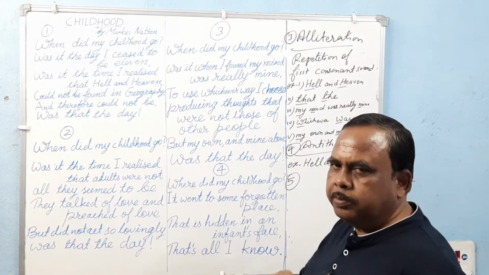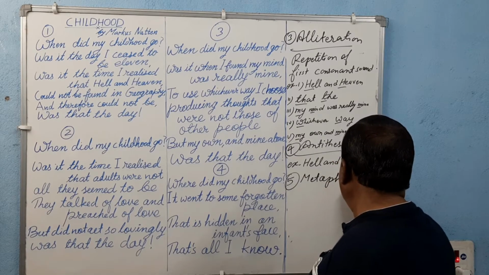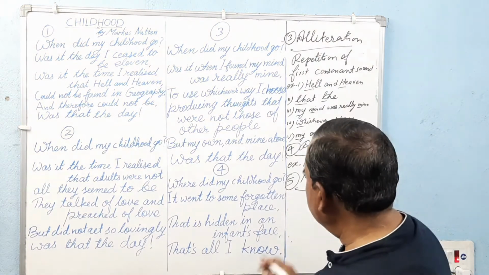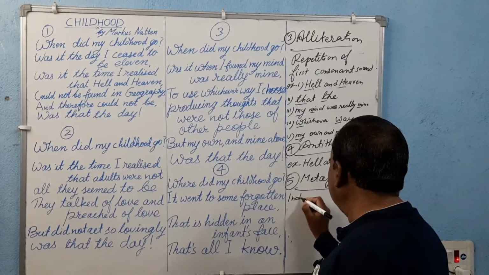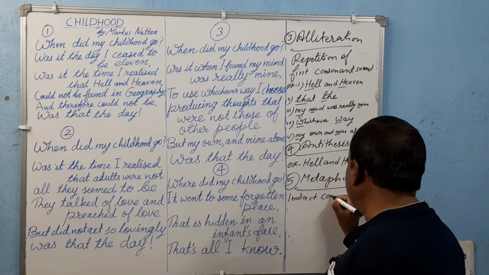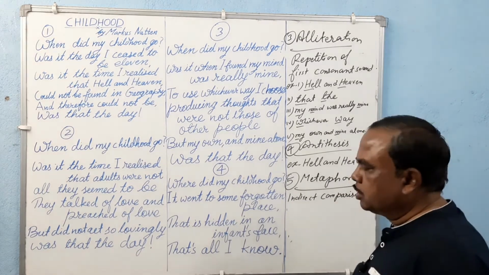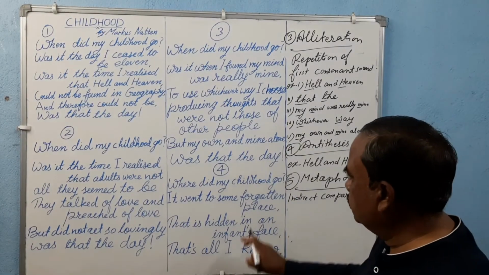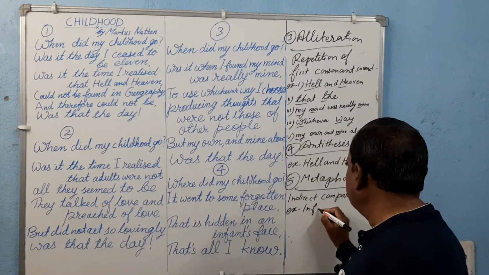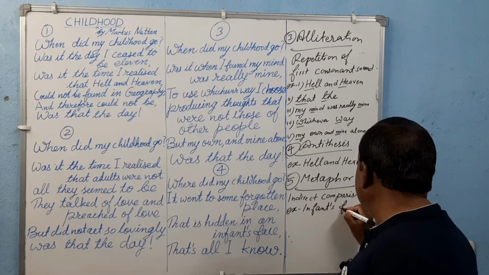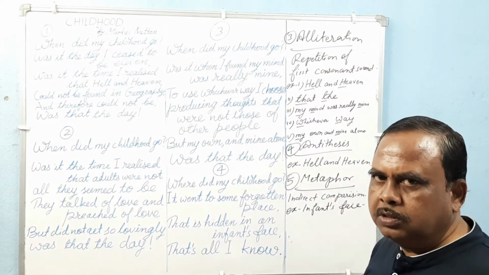Fifth poetic device is metaphor, where we do an indirect comparison. Example of metaphor in this poem, stanza 4, infant's face. Here infant's face is compared with childhood.